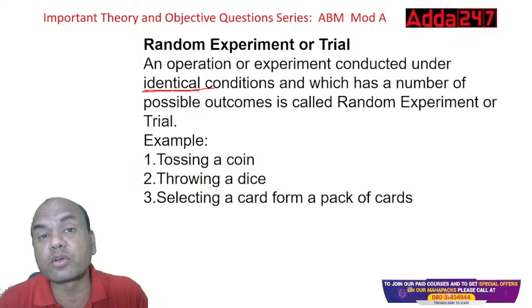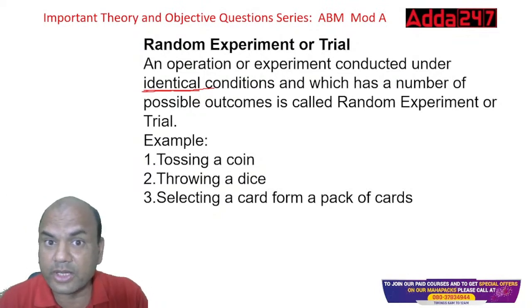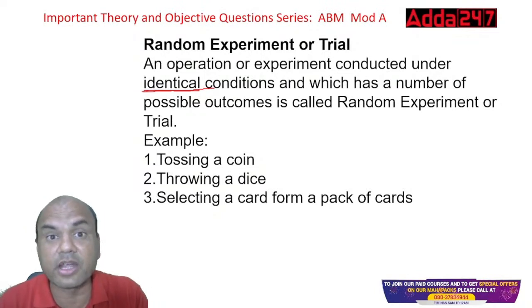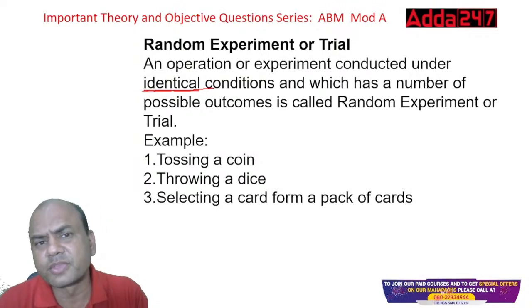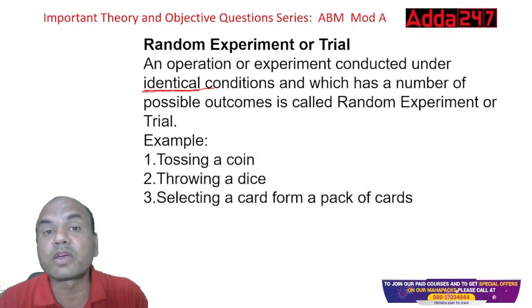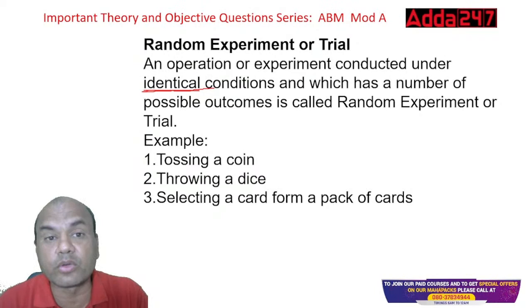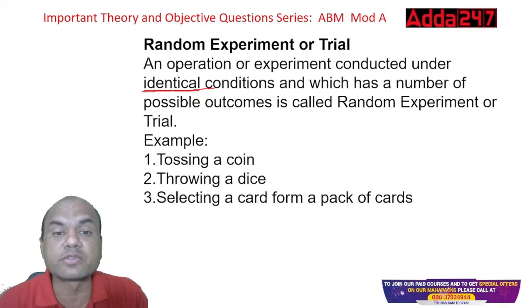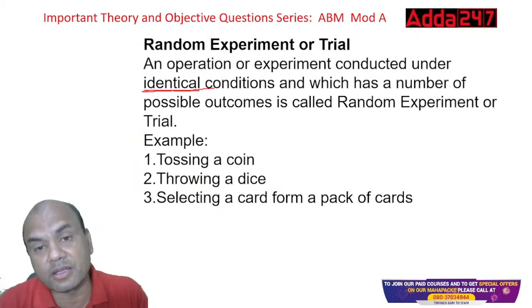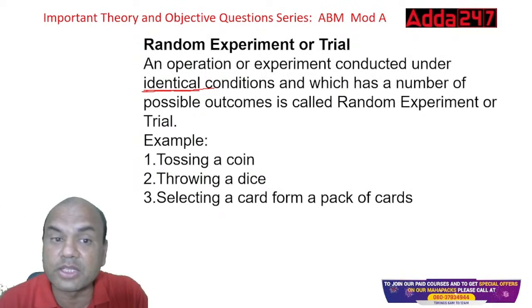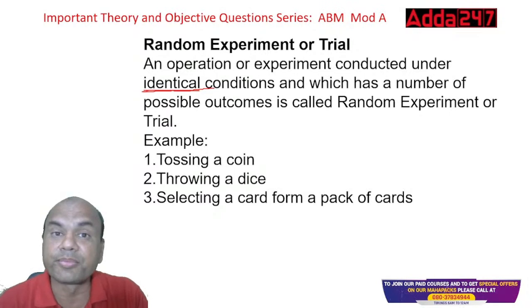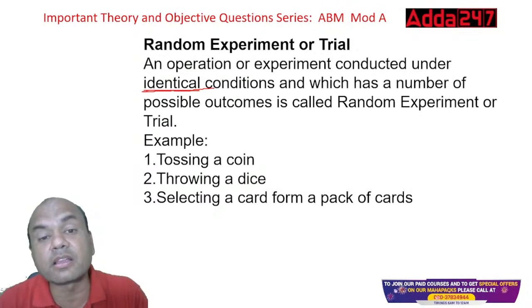What do you mean by this? When we designed a COVID vaccine during the COVID time, India was the first country to design such a huge mass scale of COVID vaccine. How did we do it? Identical conditions. Whatever the symptoms of COVID, whatever the qualities of that microbe, similar conditions were created in the lab, and then this vaccine was tested. That is known as identical. Chandrayaan, how did it succeed? Identical conditions were first created in the lab.